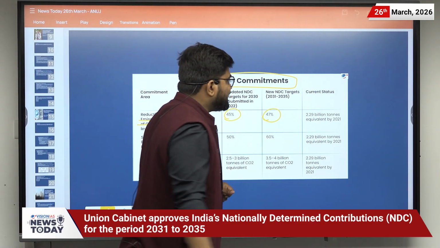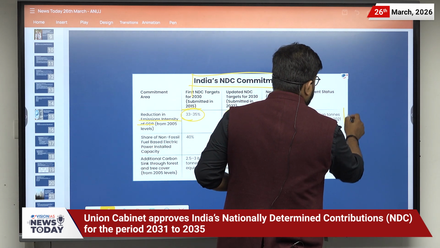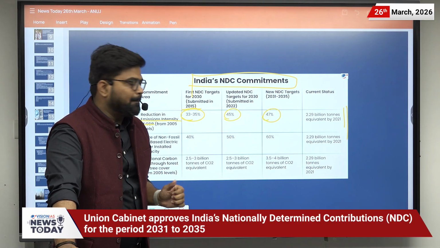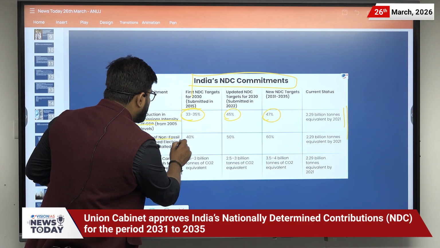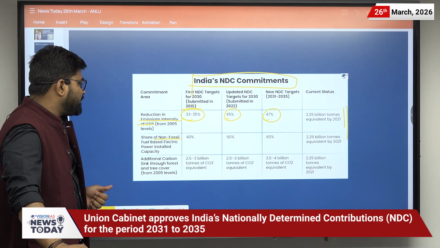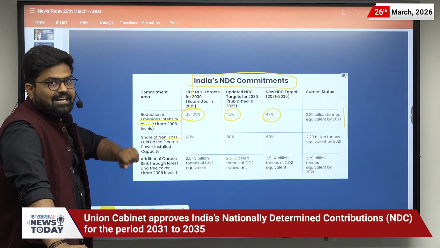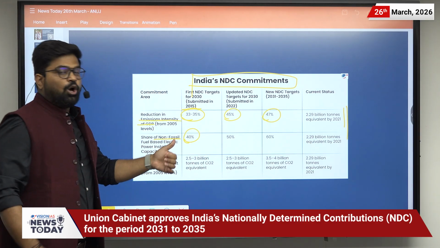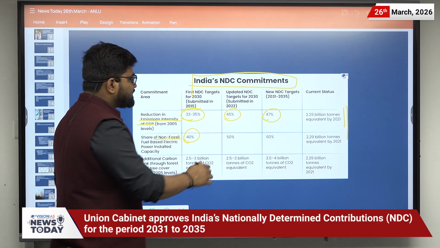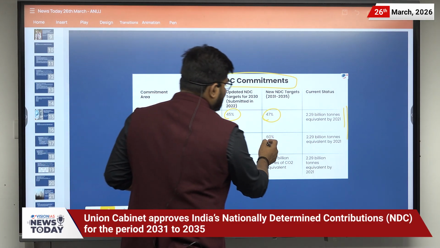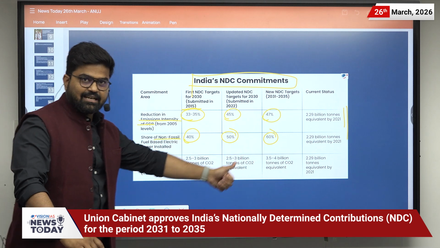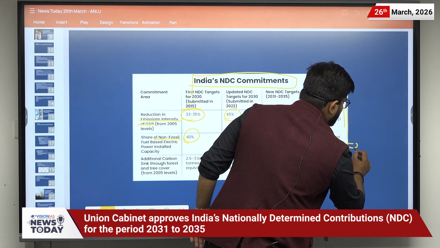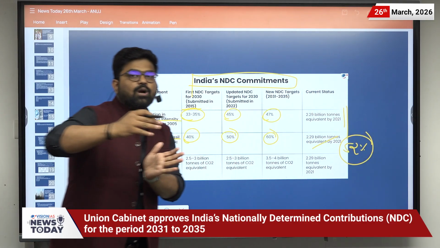And what is the current status? The current status is that we have achieved up to 32% by the year 2020. Then what is the share of non-fossil fuel based electric power installed capacity? That is the second commitment area. In the year 2015 we said it would be 40%, then it was updated to 50%, and in the recent update it is 60%, and we have achieved up to 52% of the installed capacity.